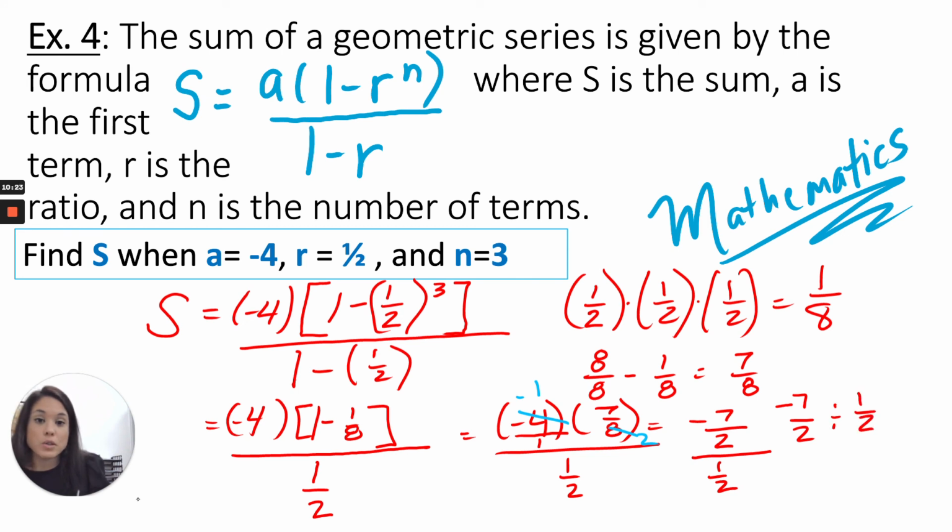You all know you need to take the reciprocal, so negative 7 over 2, take the reciprocal of the second number, and we multiply. Before we multiply, we have a common factor, don't we? Between the 2's, 2 goes into 2 one time, 2 goes into 2 one time, so we have negative 7 over 1, or just negative 7. So the sum equals negative 7.